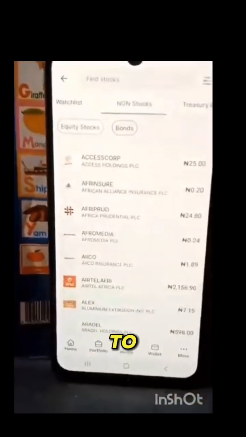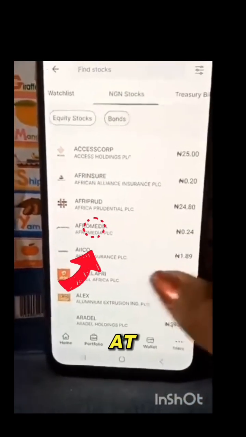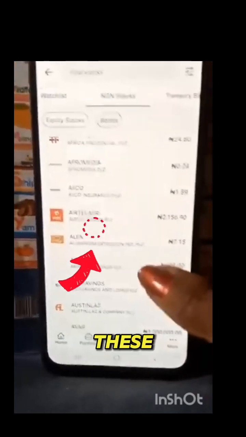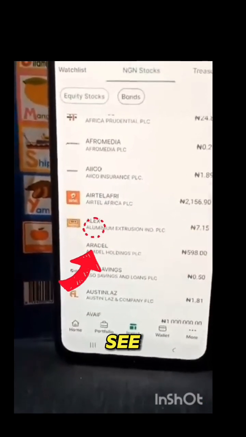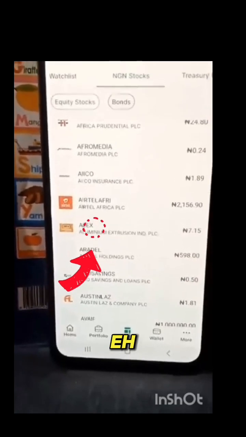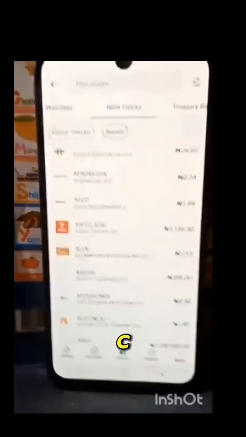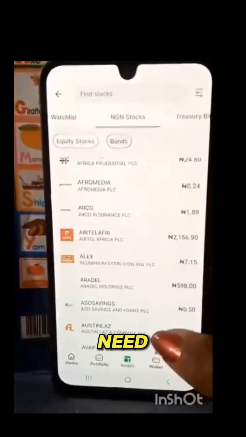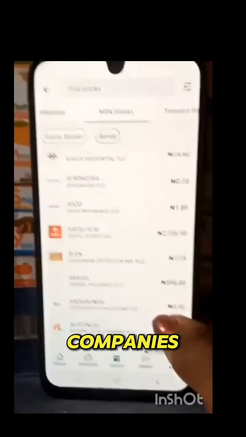And if you want to invest in bonds or stocks, look at these companies that are available on the app. You see banks, you see Dangote, you see the majority of the banks, Fidelity, FCMB, Zenith, a whole lot of banks, and a whole lot of industries and companies.